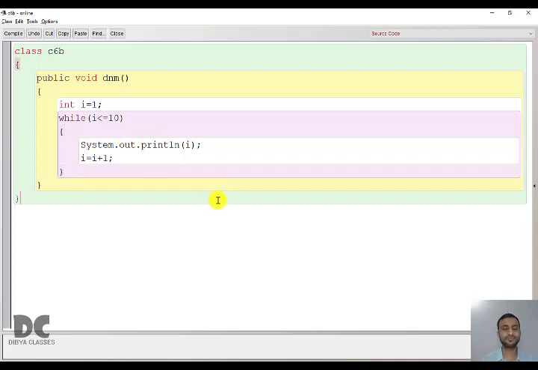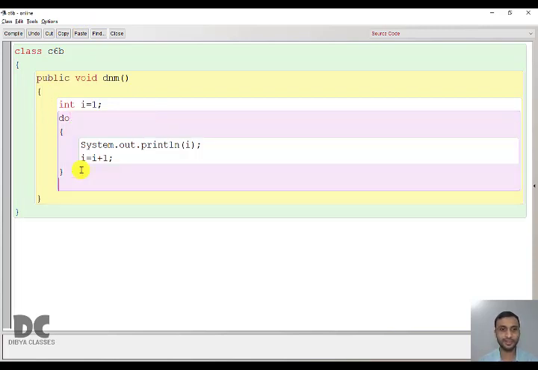So now we have to write this program using do while. We have already written while. What I will do is just convert this while program into a do while program. So remember, instead of while, here do will come and the while statement will be shifted after the last bracket, the closing bracket, and at the end we'll give a semicolon.